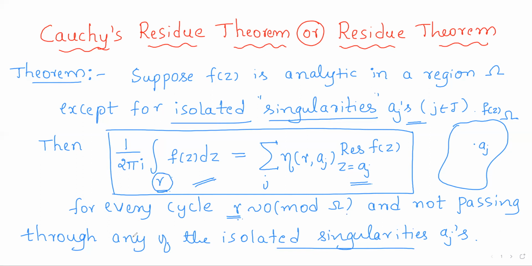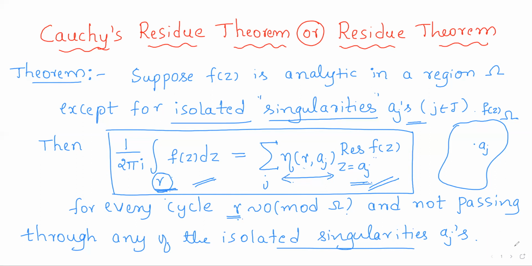A cycle is a collection of closed curves. So if you take some closed curves together, it is called a cycle. So we are attempting to integrate a function over a cycle or over a closed curve, using the residue of the function f of z at the isolated singularities a_j. So Cauchy's residue theorem gives you a method to evaluate a line integral over any closed curve or over any cycle, where we also use the index of a point with respect to a cycle or a closed curve.